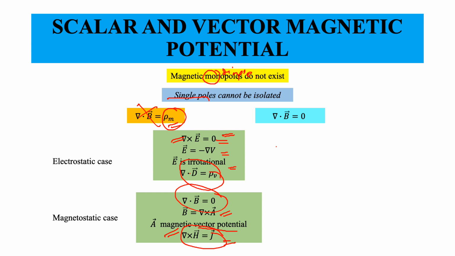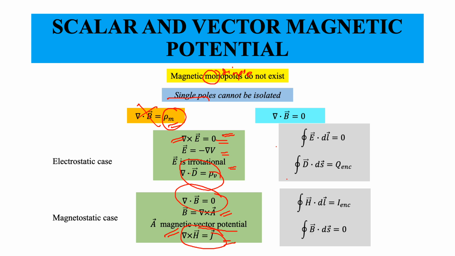So what are the corresponding integral forms of these equations? The integral form of curl of E equals 0 is given by the line integral of E equals 0. Similarly, the line integral of H over a closed loop equals the total current enclosed.